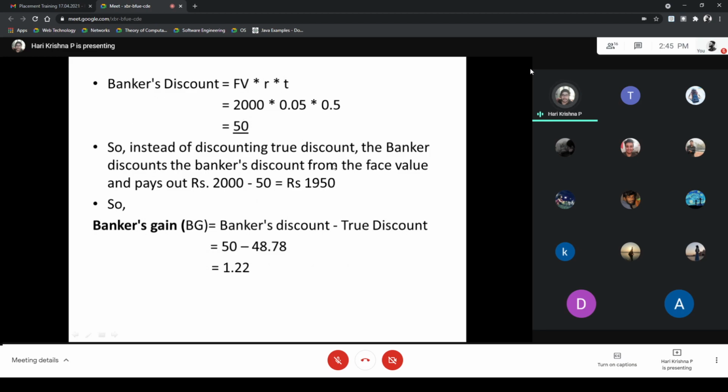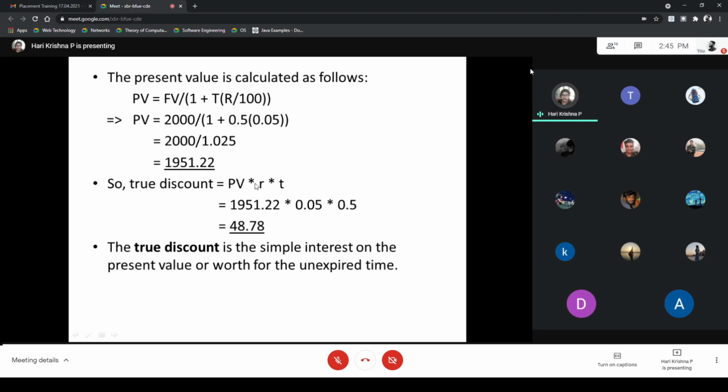So instead of discounting the true discount, the bank gives the banker's discount, and they're not going to gain anything. So the banker discounts using the banker's discount from the face value and pays out 2000 minus 15, that is 1950 rupees. So the merchant B will get 1950 instead of the true discount present value of 1951.